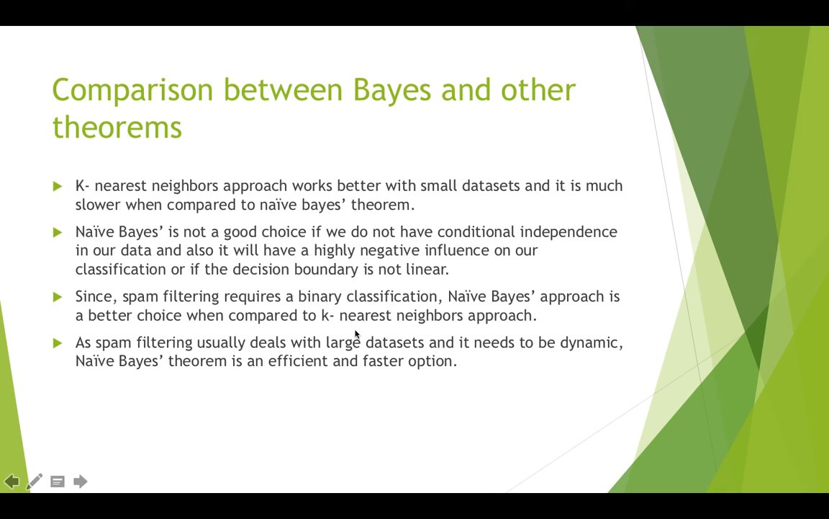But since spam filtering is a binary classification, it works faster than k-nearest neighbors. And also spam filtering usually deals with large data sets and it needs to be dynamic. So the naive Bayes theorem is an efficient and faster option for spam filtering.